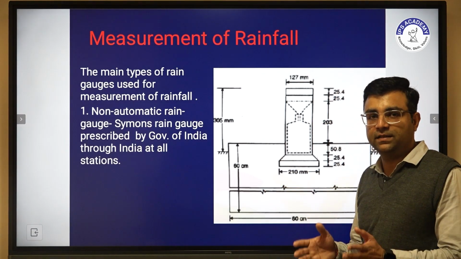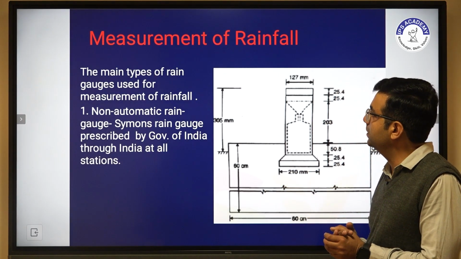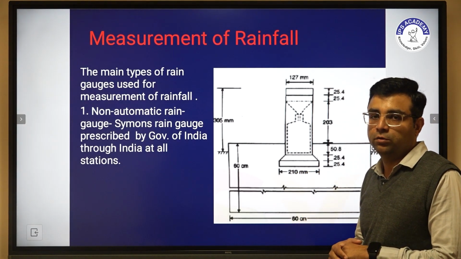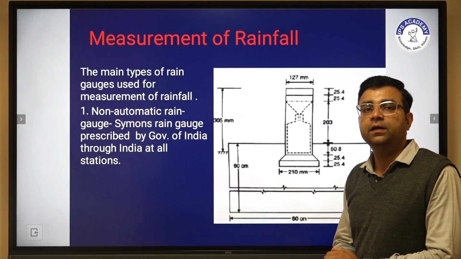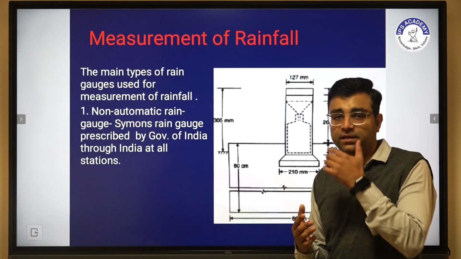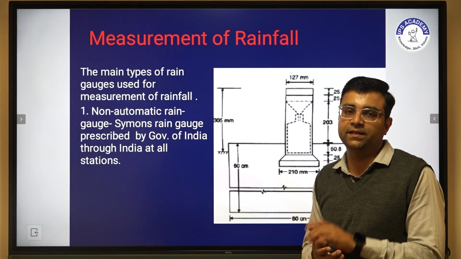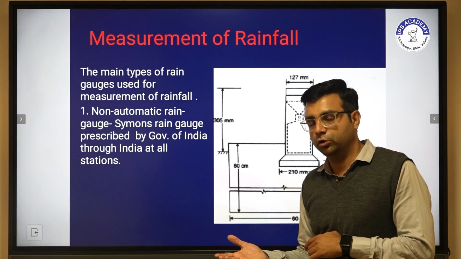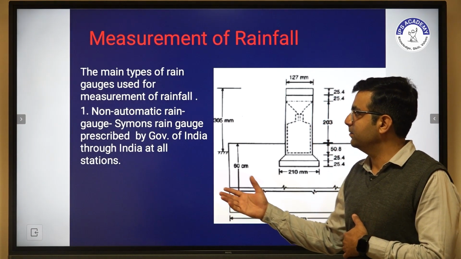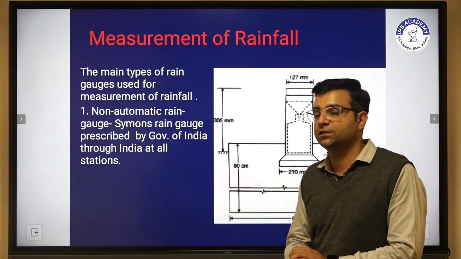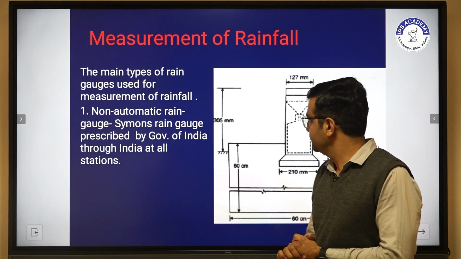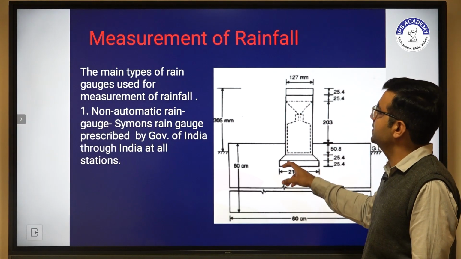So after discussing this, our intention is to measure the rainfall. Measurement of rainfall is done with the help of a rain gauge. Rain gauges are classified into 2 parts: one is automatic and another one is non-automatic. We will discuss automatic rain gauges further, but firstly we discuss the non-automatic rain gauge, which is generally preferred by the Government of India at all rain gauge stations. This one is a Symons rain gauge.